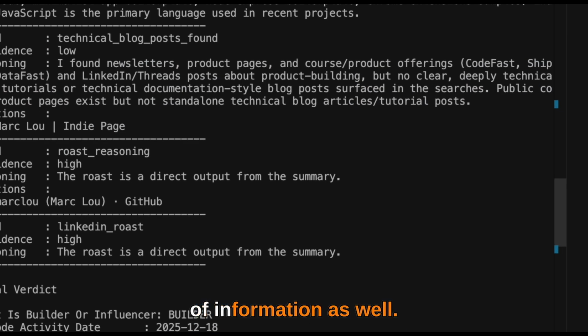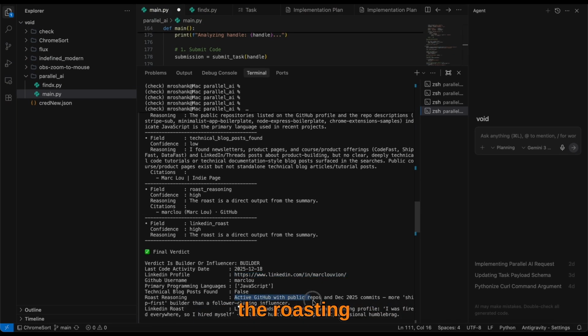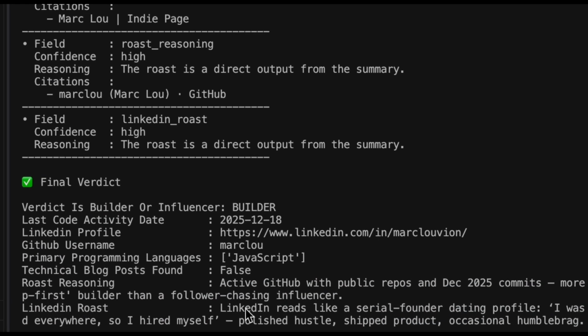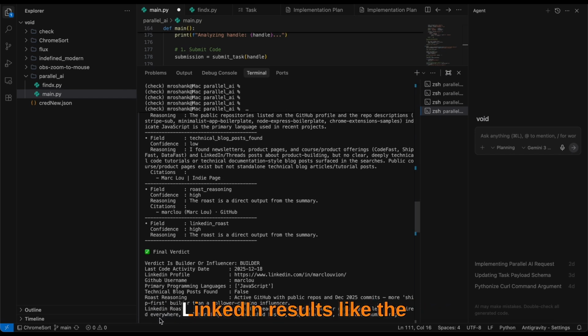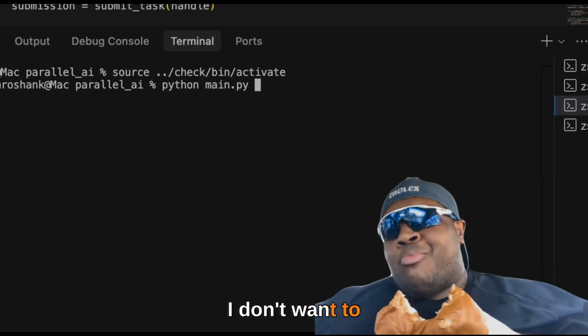We got other bunch of information as well. We got his GitHub username, and also the top language that's been used, which is JavaScript, and the roast based on his GitHub profile. Active GitHub with public repos. Comments, more first builder than followers using influencer, LinkedIn results like the CEO founder. I mean, it's all right. Like, I don't want to get into that.